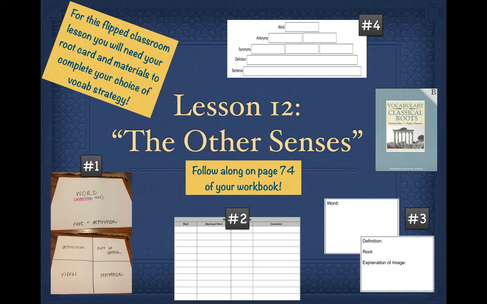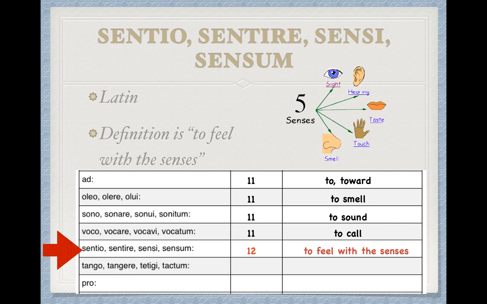For this flipped classroom lesson, you're going to need your root card and whatever materials you've chosen for your vocab strategy. You can follow along on page 74 of your workbook. Make sure that you're filling out your vocab strategies completely and that if you have any other questions or want some more examples, you're using your workbook as a guide.